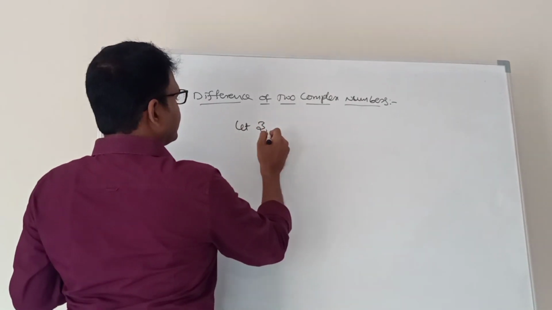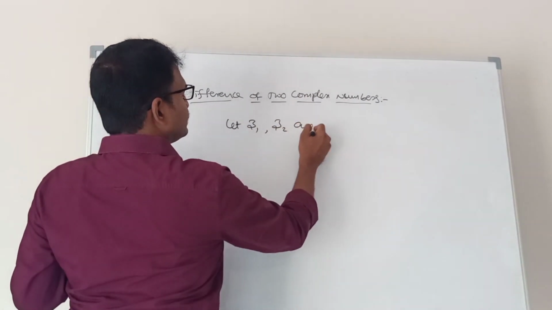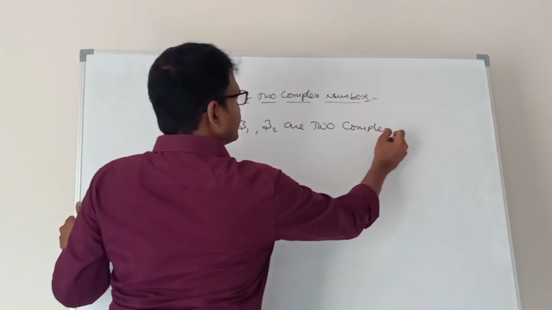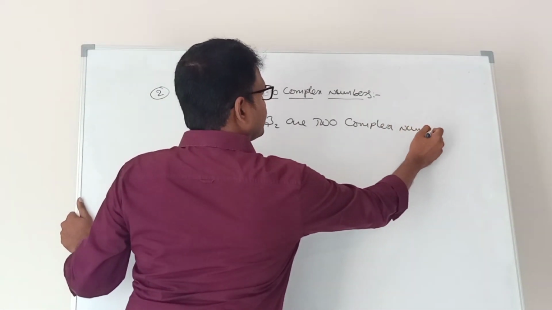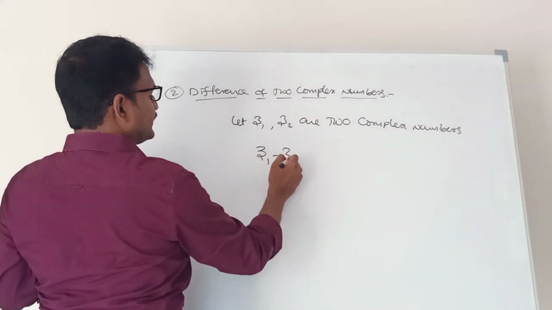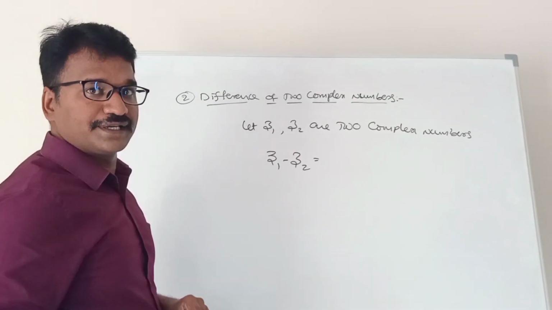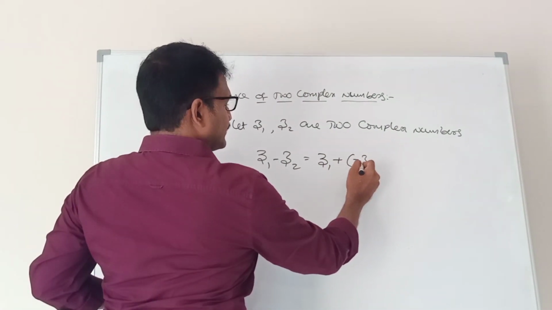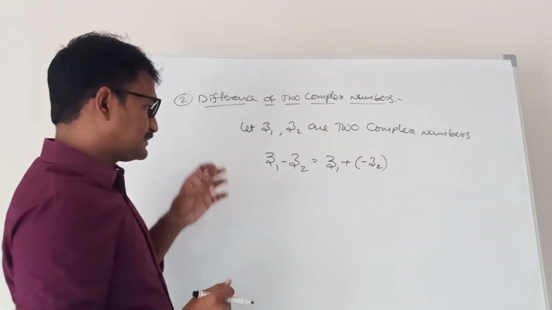Let Z1, Z2 be two complex numbers. Then difference means Z1 minus Z2. That means we can write the difference as Z1 plus (minus Z2).